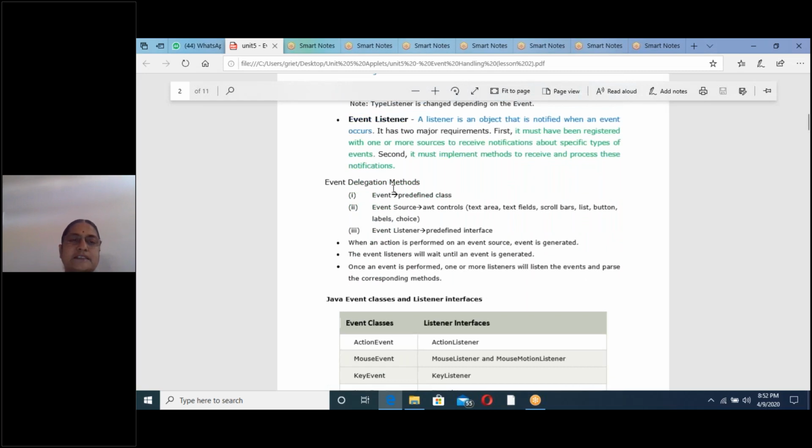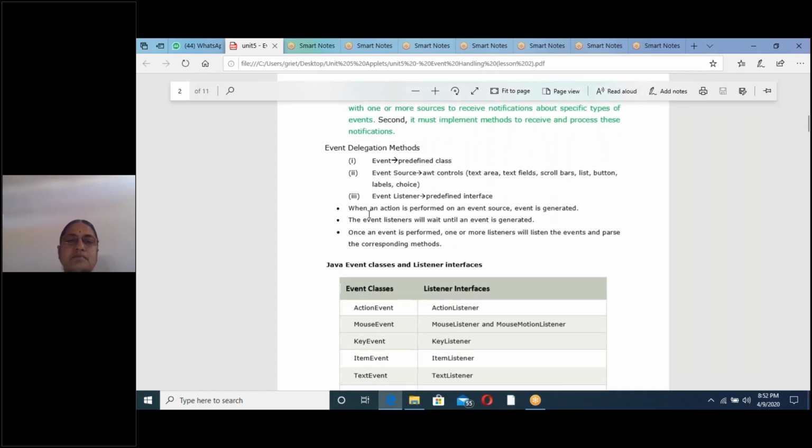Next we will see event delegation methods. Event is a predefined class. Event source means all AWT controls, and the applet window is also called an event source. AWT controls are text area, text fields, all these you know. Next, event listener is a predefined interface. These three are very, very important in the event delegation model: event, event source, and event listener.